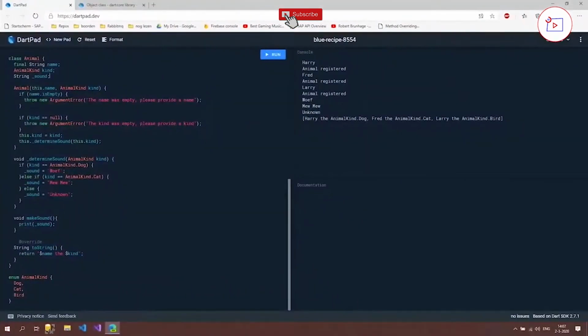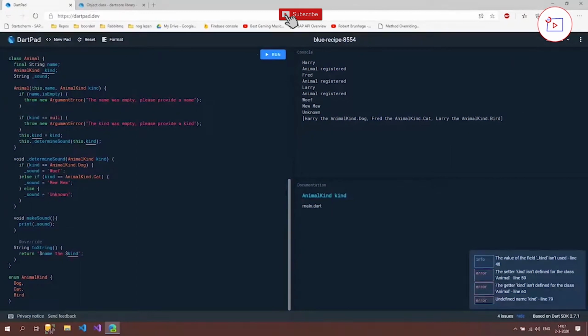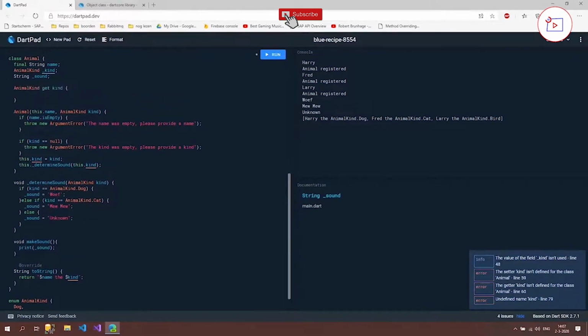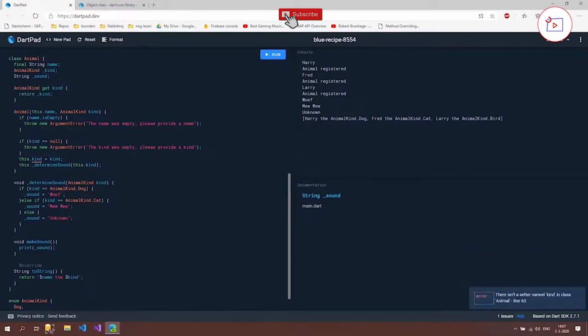So the first thing we can do is we're going to set this with a private. And now we're going to see some errors because, hey, there's an underscore and not the non-underscore variant. And we're going to fix that by first creating our getter. So we're going to use animal kind and then the get keyword kind. And then we're going to return this kind. And as you can see, our errors will be fixed. But this is the only one that's still there, and that's because this is a setter. We are here setting the value and not getting the value.